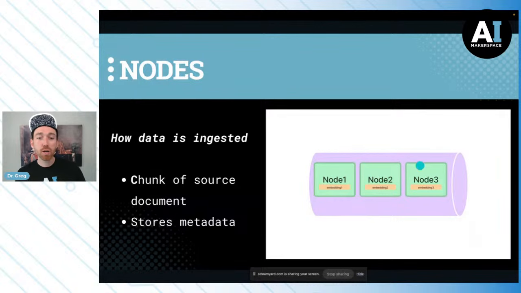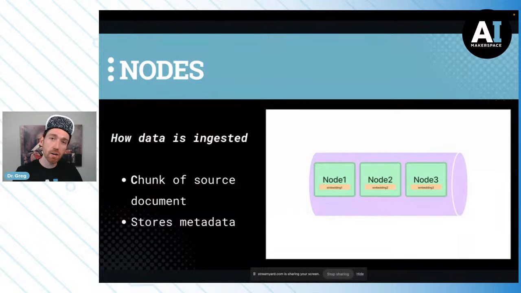So these are some nodes pictured within a database, this little vector store here. So nodes are the way that data is ingested. It's the how of data ingestion.